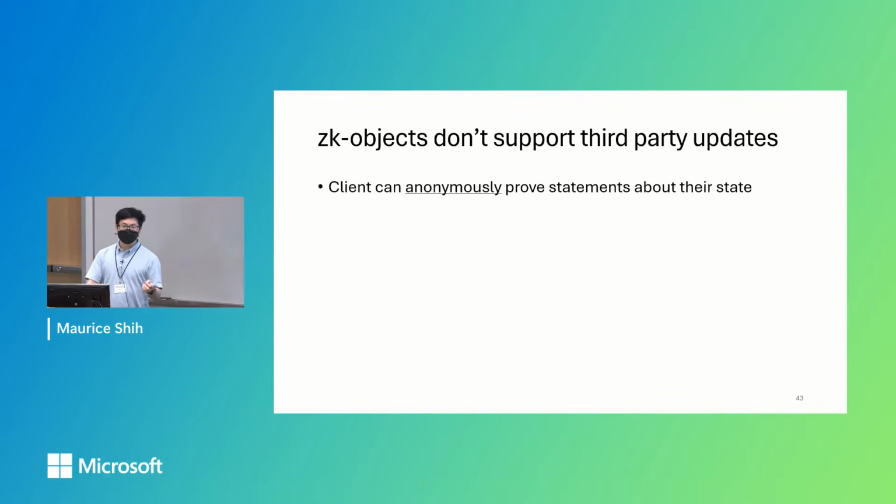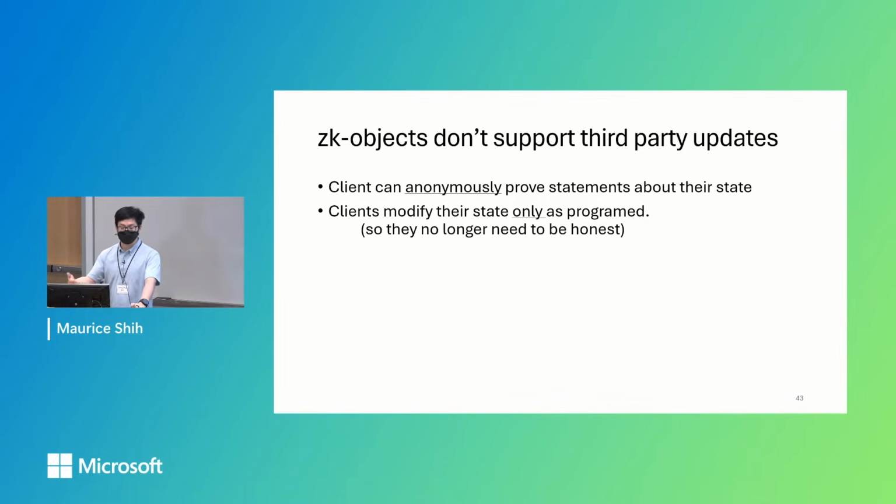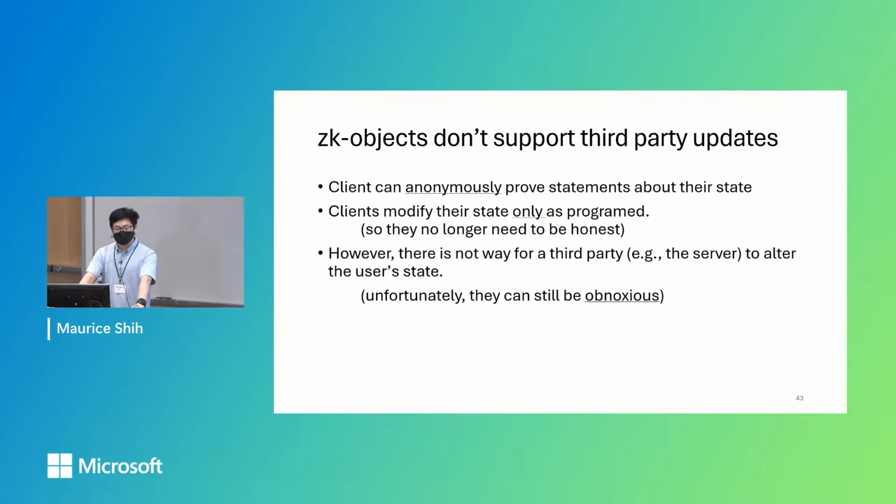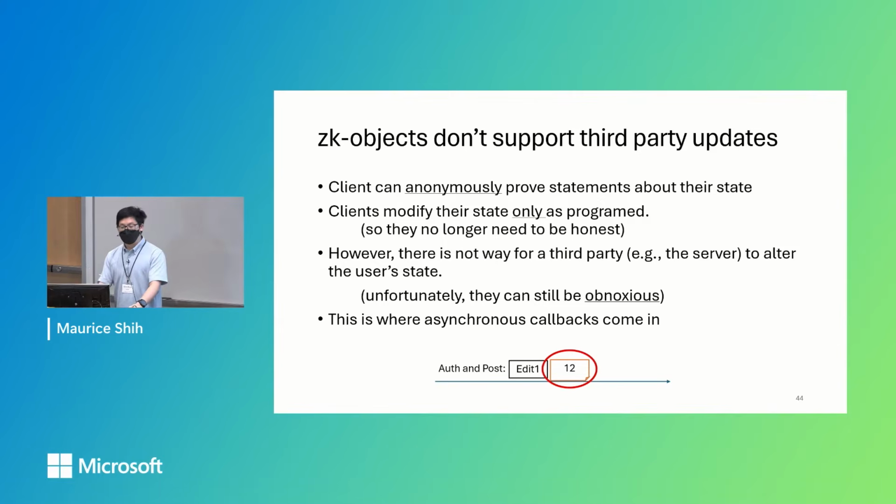They're very powerful since clients can anonymously prove statements about their state. They can also modify their state only as programmed, so they no longer have to be trusted to be honest. But in its current state, there is no way for a third party, such as a server, to alter the user state. So they can still be obnoxious, make bad posts, make bad edits, and still get away with it. So this is where asynchronous callbacks come in.